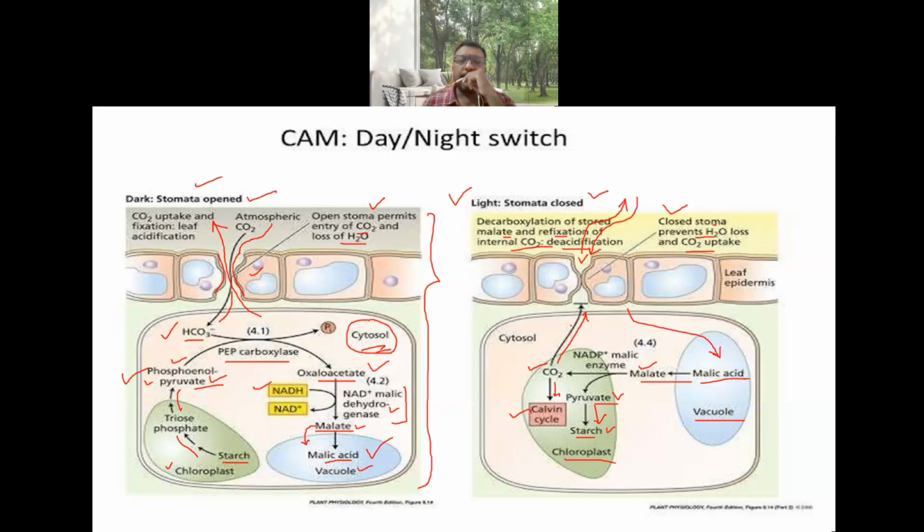So here deacidification is taking place. Whatever malic acid was present here is undergoing changes. It releases carbon dioxide, which is used in the C3 cycle, and whatever malic acid, pyruvic acid, all those are changing to starch. That is the deacidification process taking place. So all this is with regard to the daytime.